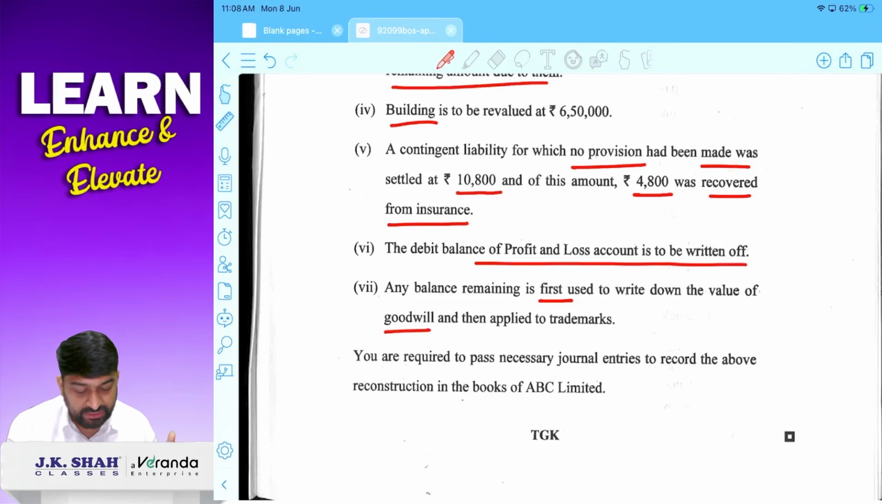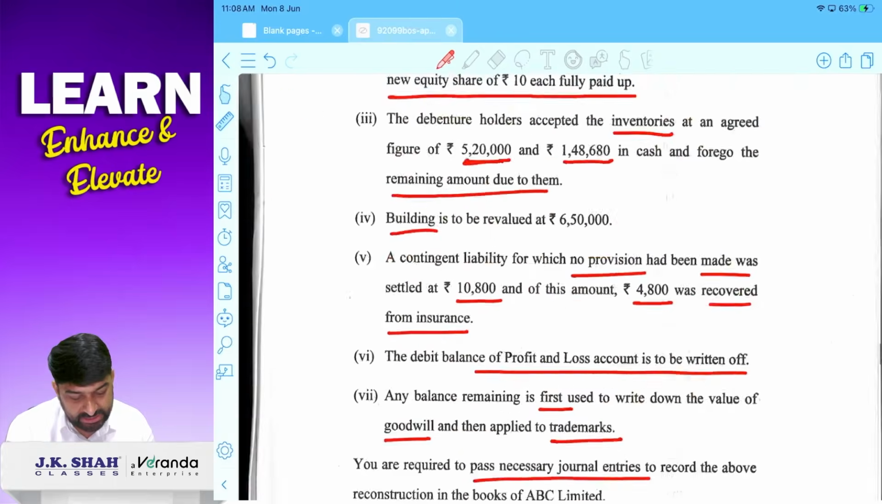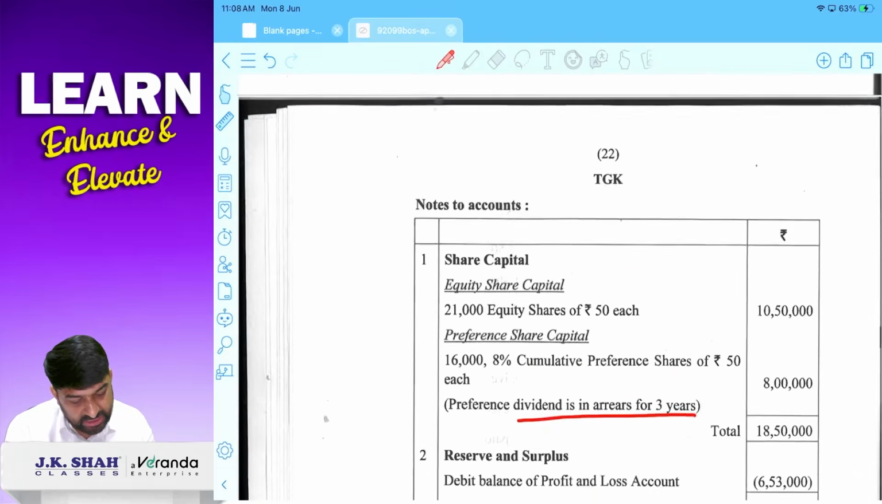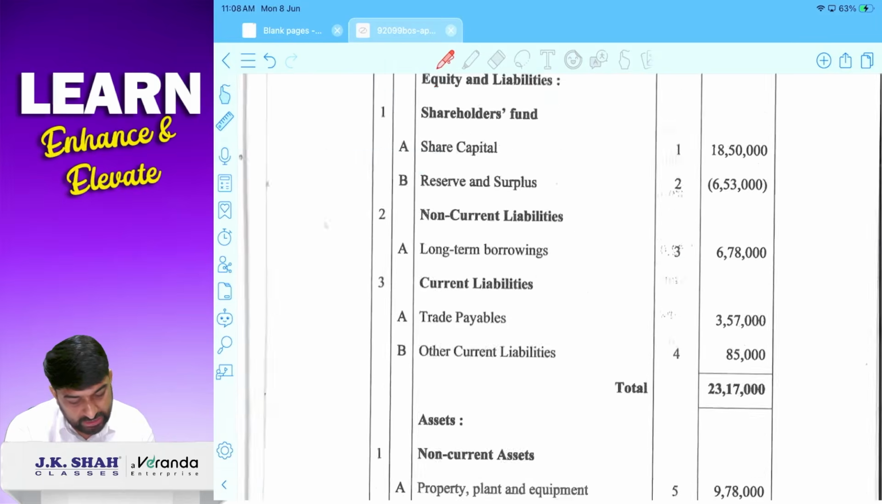पहले goodwill write off कर देने का, capital reduction में जो भी balance बचेगा उससे, and उसके बाद trademark को write off करने का if any balance is remaining. You are required to pass necessary journal entries to record reconstruction. Fair enough. Internal reco का question था ये. It was for 8 marks.